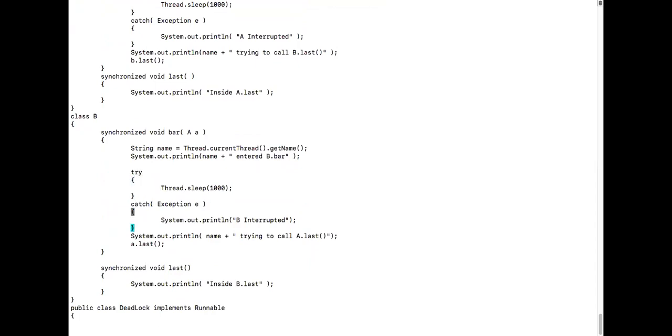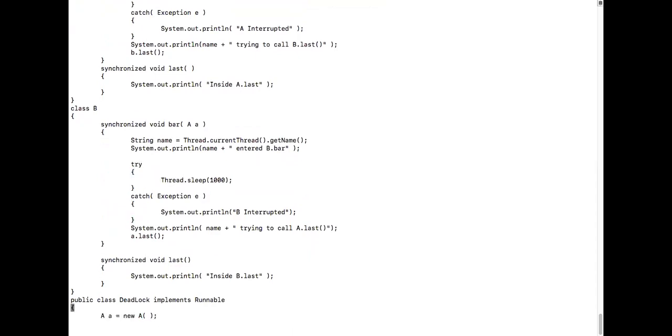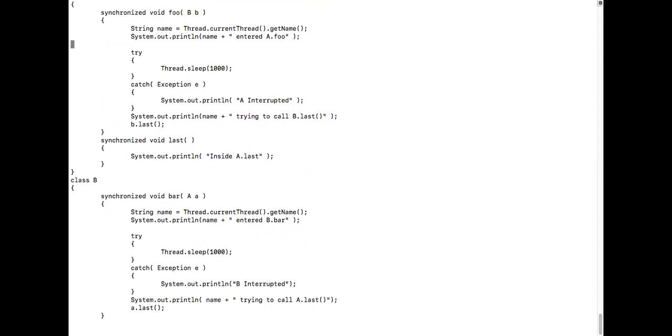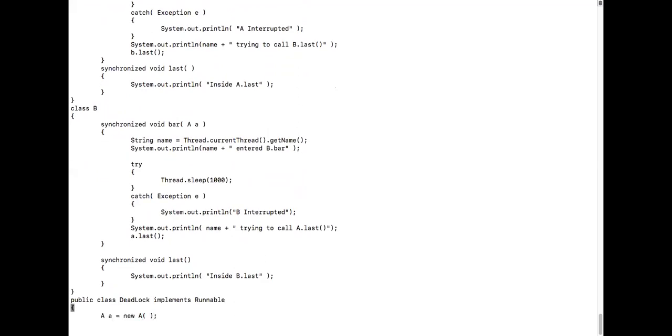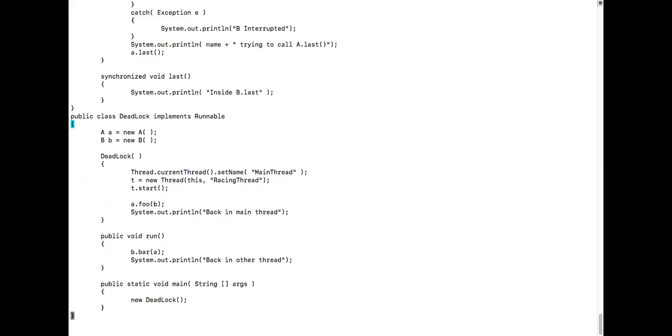Am I missing out anything over here? A dot last, okay. So a dot last is done. 1 second. B dot last. 1 second, guys. Now A is already... I've already got lost somewhere. 1 second. Let me come back. New deadlock, A dot foo B. Then he goes there.